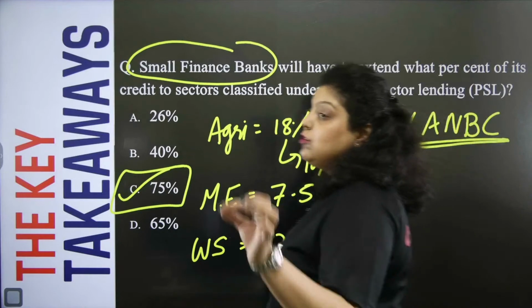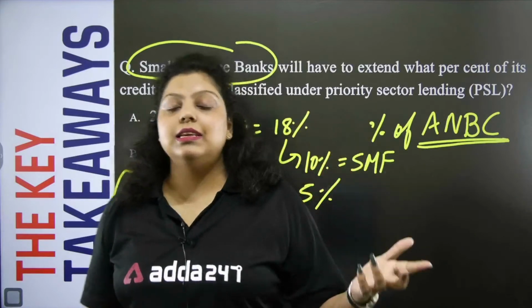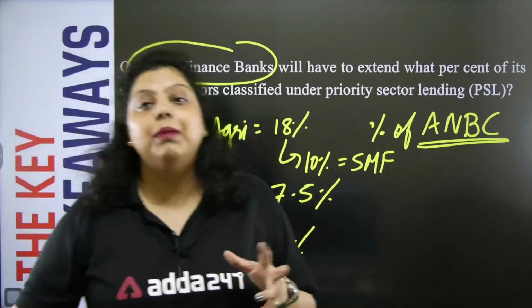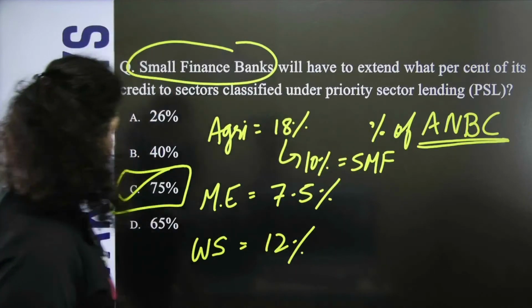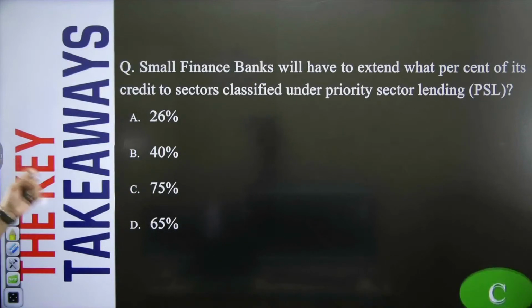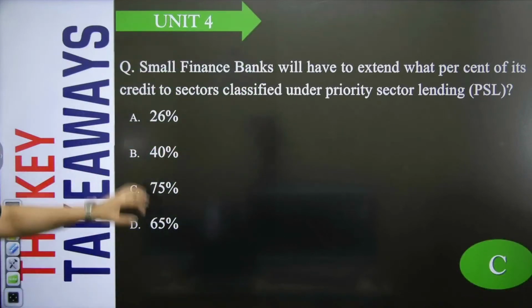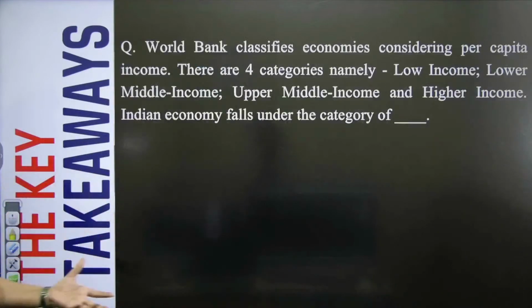The only banks that do not have a PSL target are payment banks, because payment banks are not allowed to give loans to the public. So the right answer is 75%, that is option C. This question belongs to your unit 4, that is the role of PSL and MSME. Now, let's start the next question.